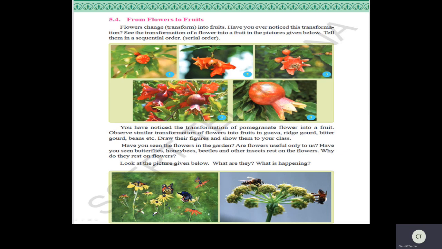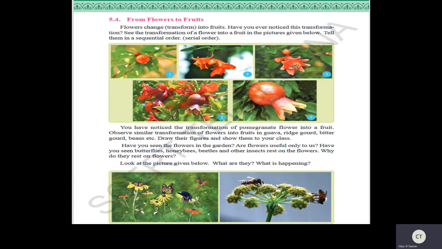And slowly what happens? These petals will fall off. Can you notice the petals here? Slowly these petals will fall off. So here pollination has taken place. The word pollination you will study in your higher classes. Okay children?